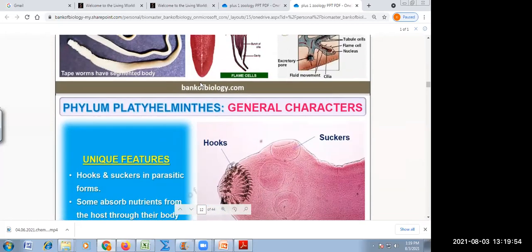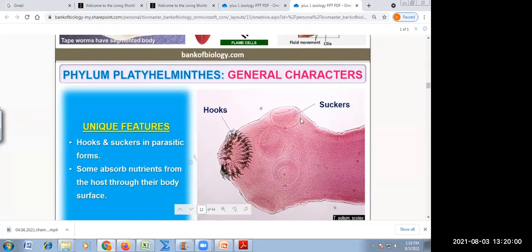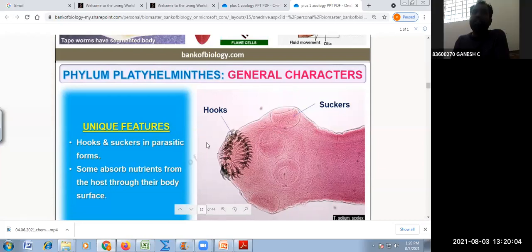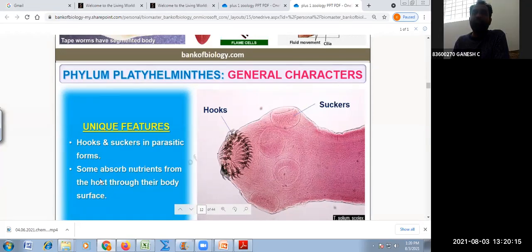Next. What is the unique feature of this animal when it is a parasite? What are the structures that it possesses? Hooks and suckers. Give me an example of a platyhelminth which absorbs nutrition through its body surface. Planaria? Tapeworm. Tapeworm would be a better example.